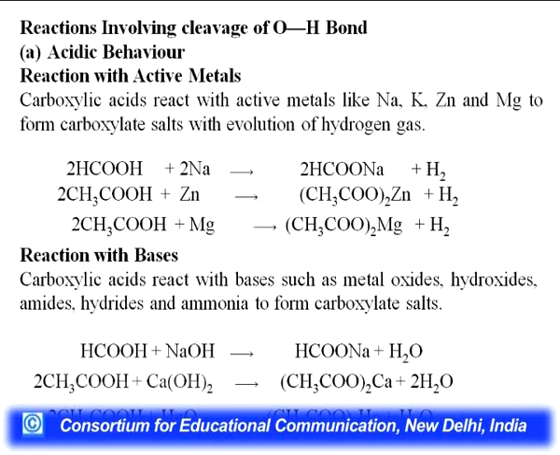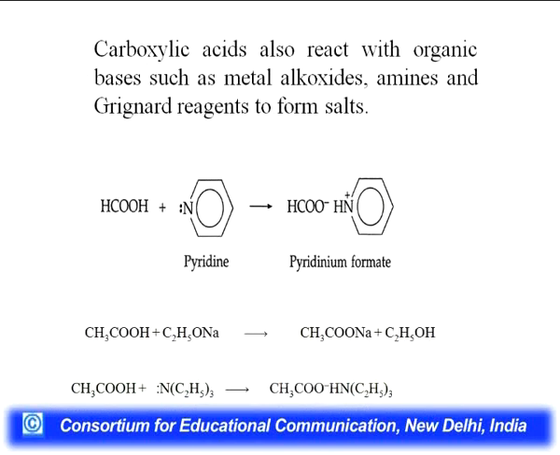Next reaction is with the bases. Again we get the carboxylate salts, but the difference is that we have a water molecule as a side product. Carboxylic acid also reacts with organic bases such as metal alkoxides, amines and Grignard reagent. You know what Grignard reagent is? RMgX, alkyl magnesium halide.